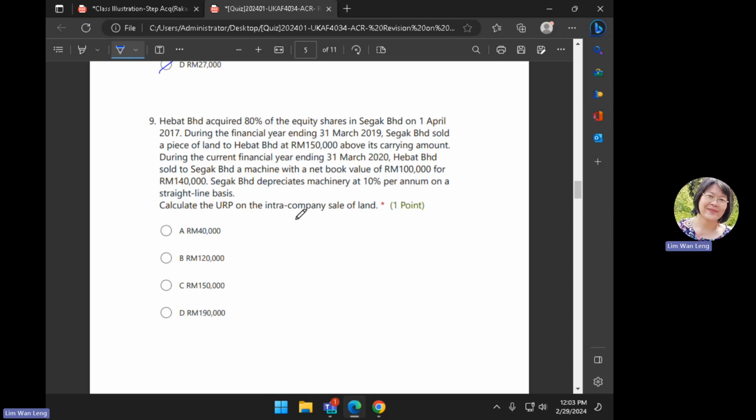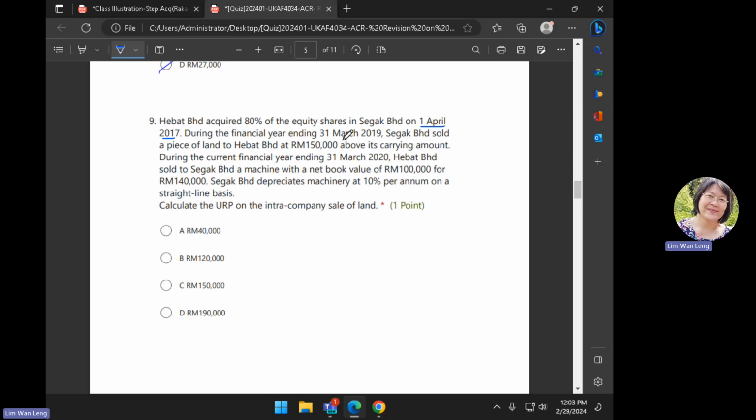Calculate URP on the intra-company sales of land. Okay? So which means that this one again is the URP calculation. So, acquired 80% in the sub on 1st April 2017.